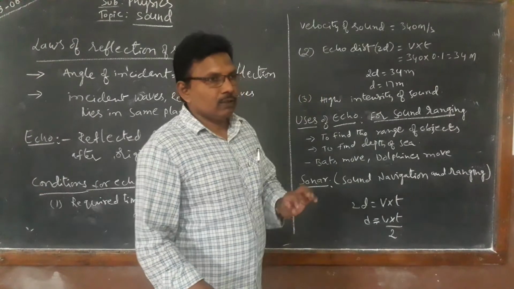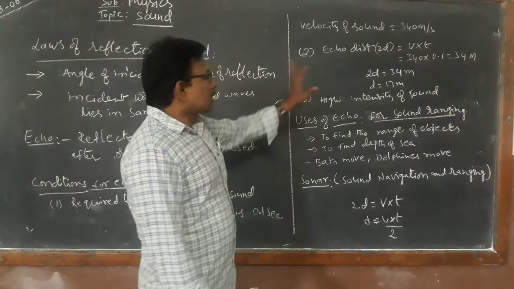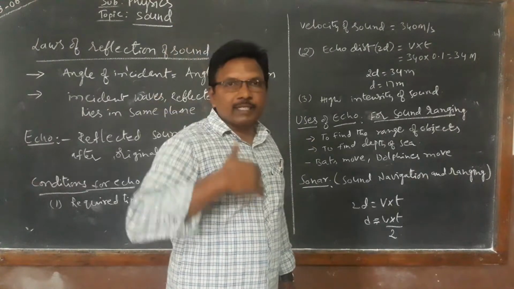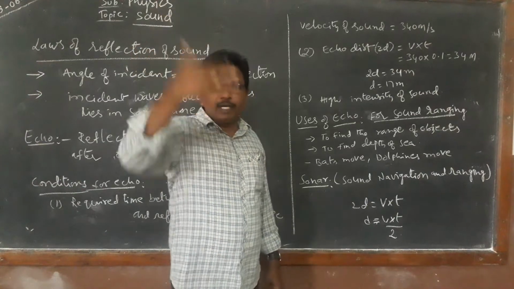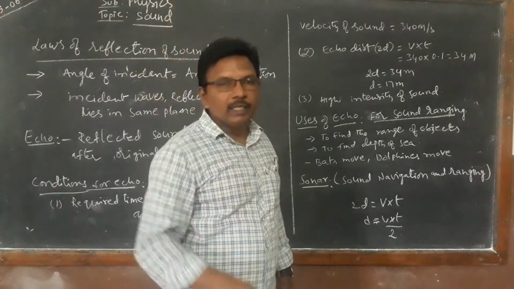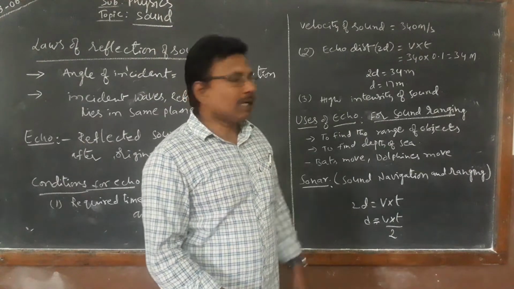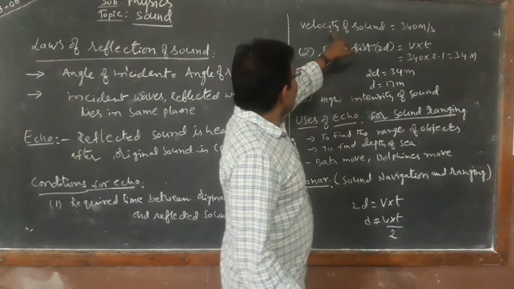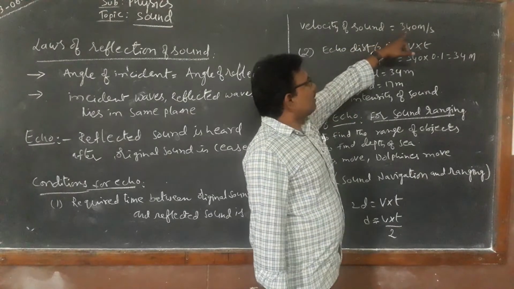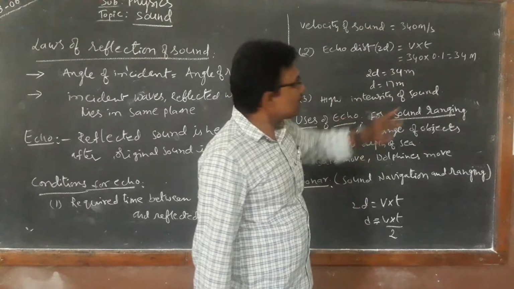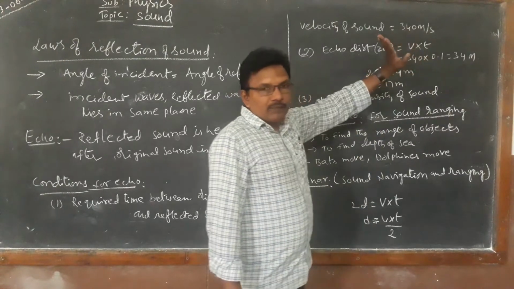Now, to satisfy that time, a certain distance is required. Where should the obstacle be to reflect the sound? Here see, you know that the velocity of sound is 340 meters per second.